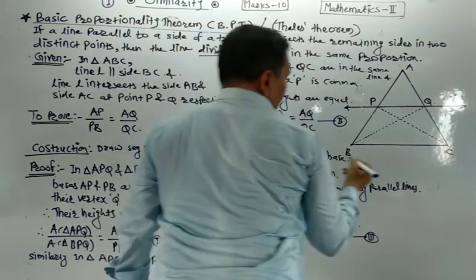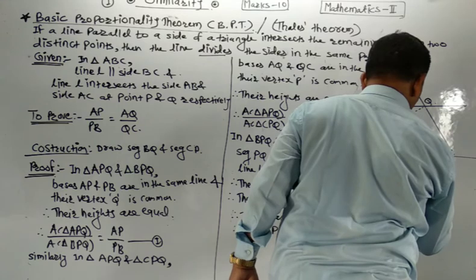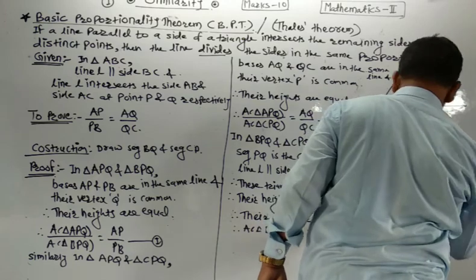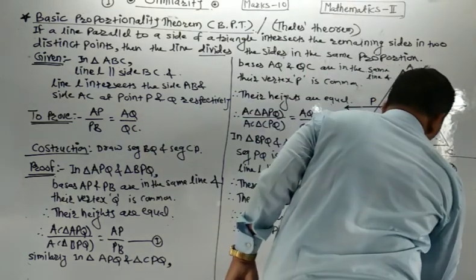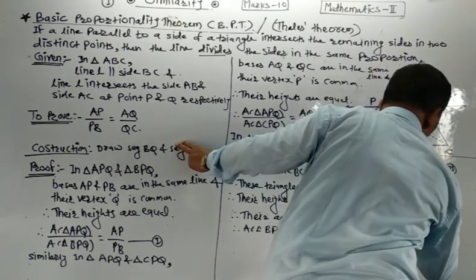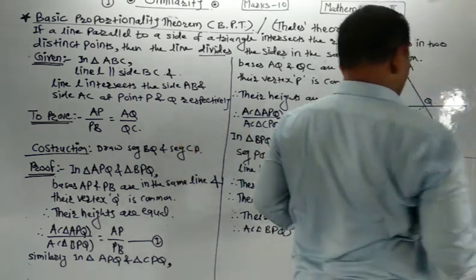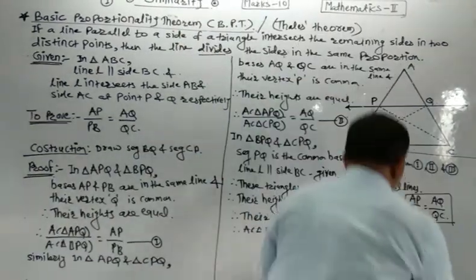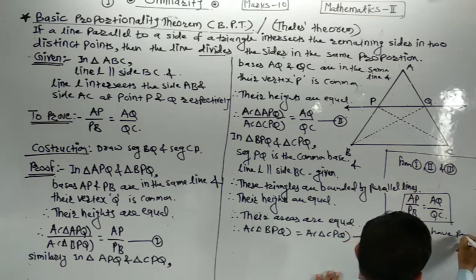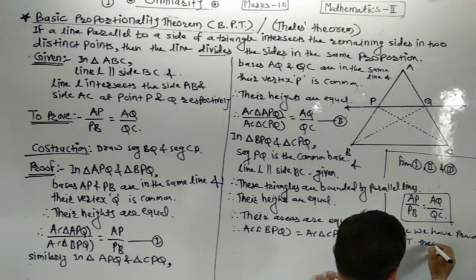Now from statements first, second and third we say that AP divided by PB is equal to AQ divided by QC. Hence we have proved BPT theorem.